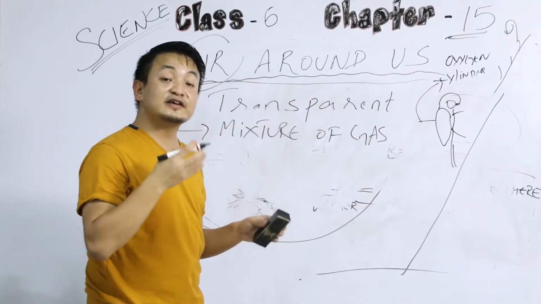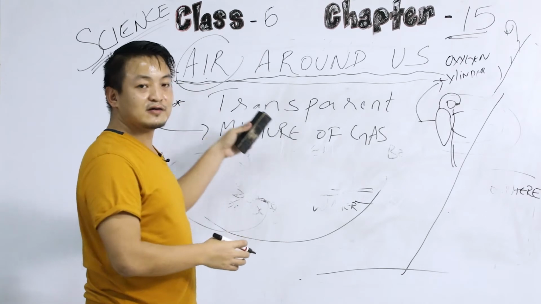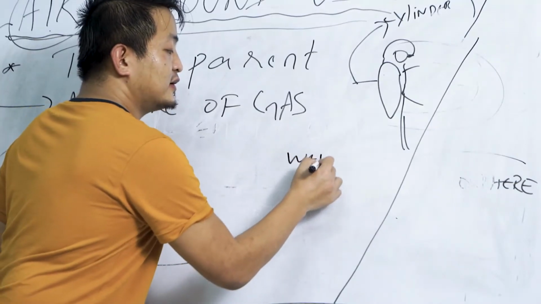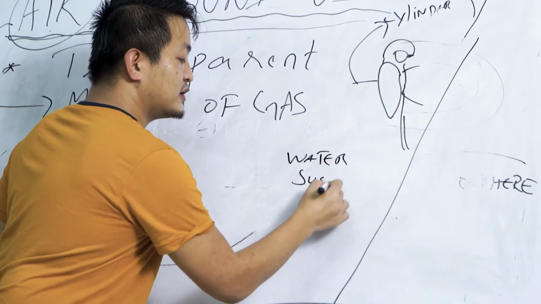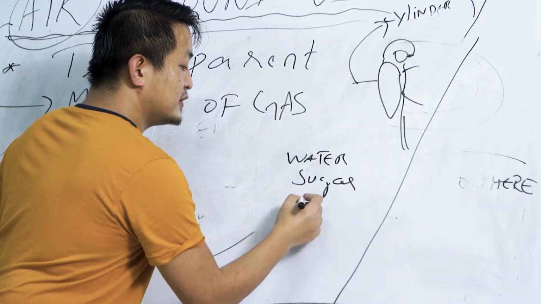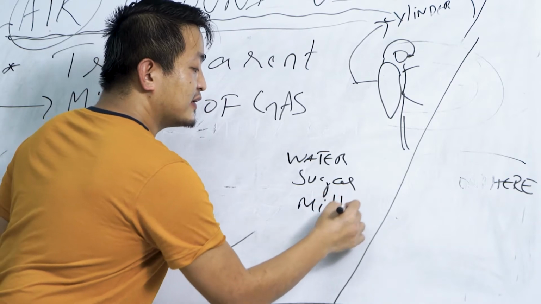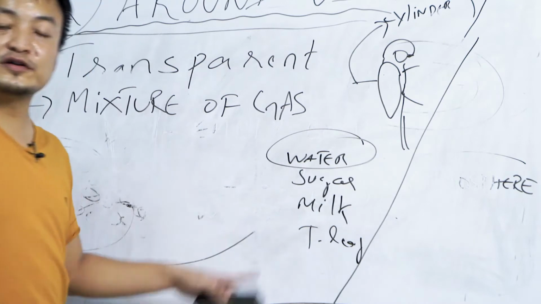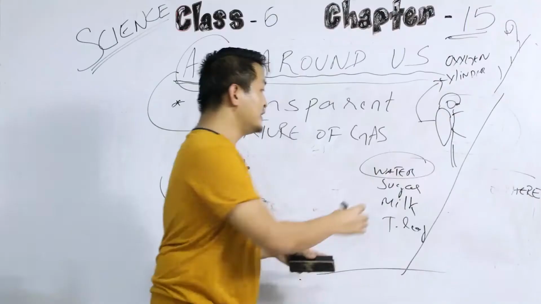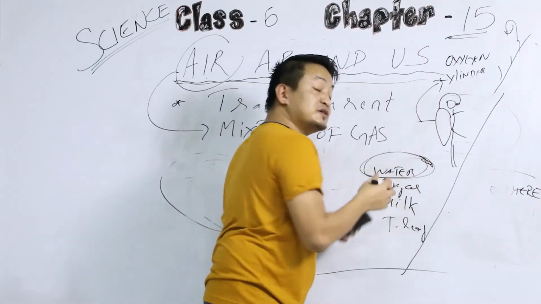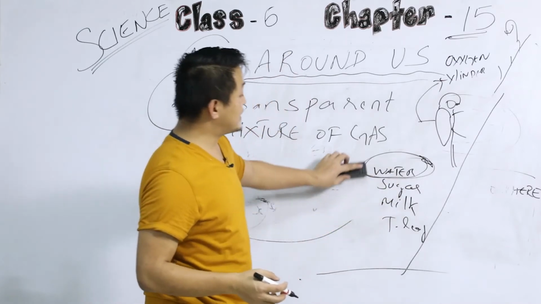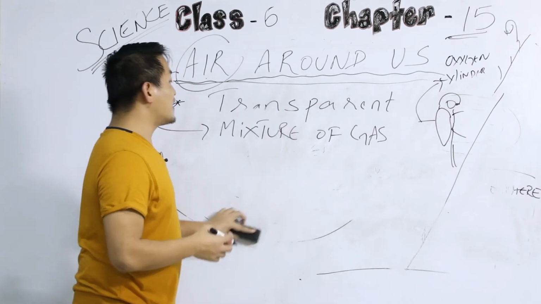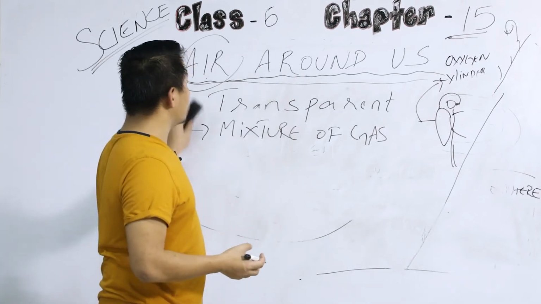Now we'll see what are the ingredients present inside air. Suppose in order to make tea, we need water, sugar, milk, and tea leaves, right? We have more water in a tea, the majority part consists of water. Same way, we'll see what is the composition of air.